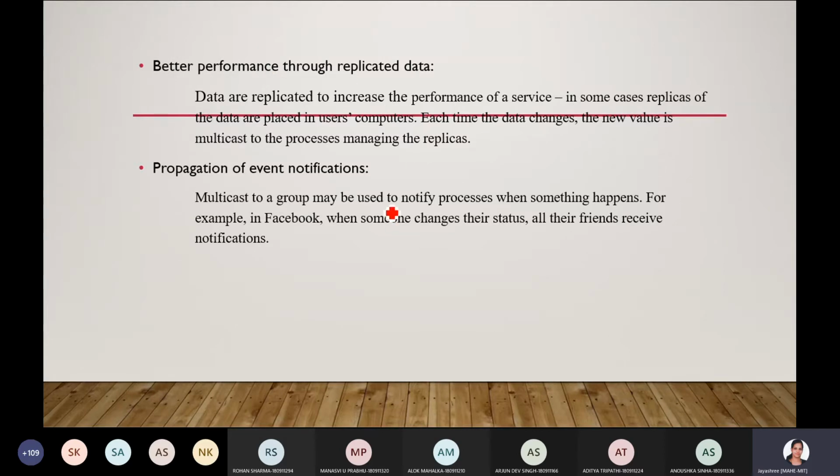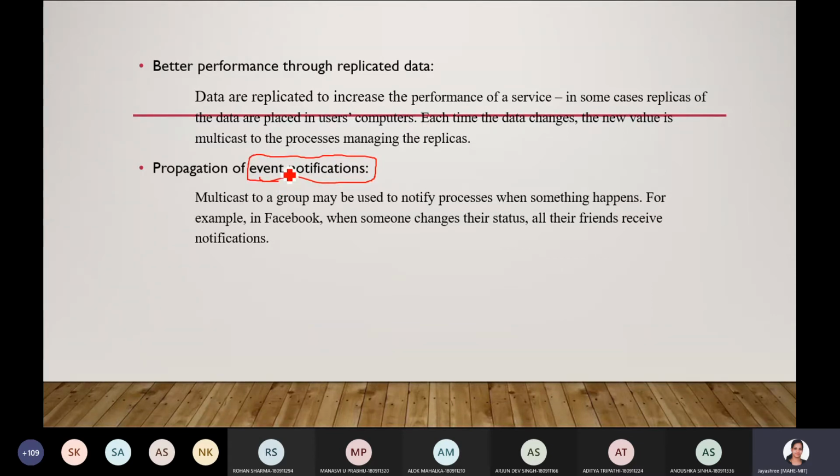Propagation of event notification. If you see in Facebook, someone changes the status, then everyone will be notified and will be able to get messages. So propagation of any event that has occurred is propagated to all other members in the group.